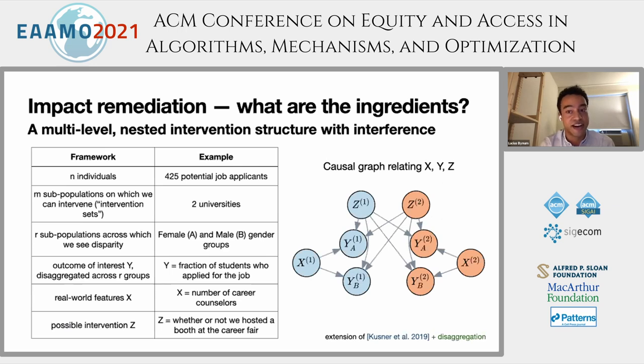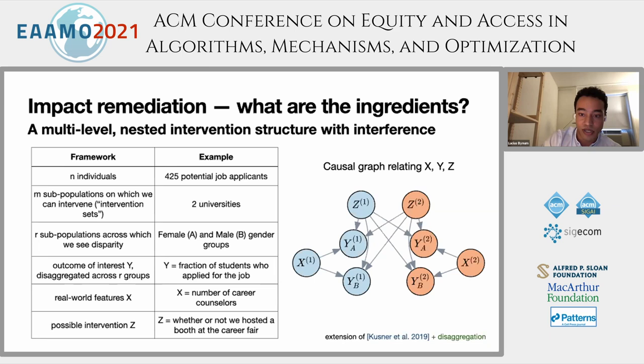So with that understanding of disaggregation, I want to talk about the rest of the framework we've set up for this impact remediation problem. Essentially, what are the ingredients? We have n individuals, returning to our example from before, say 425 potential job applicants. We have M subpopulations on which we can intervene, say 2 universities. I'll also refer to these as intervention sets or sets of people for which we can intervene.